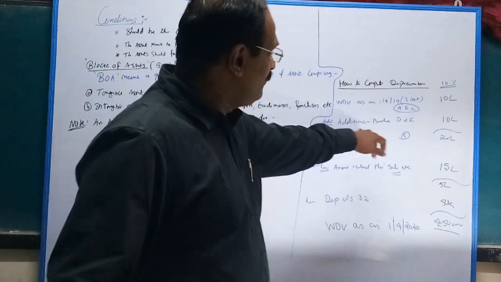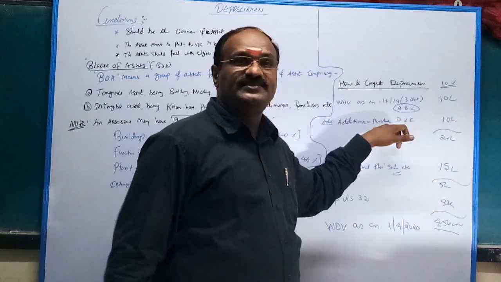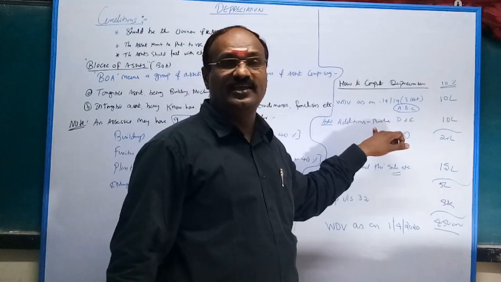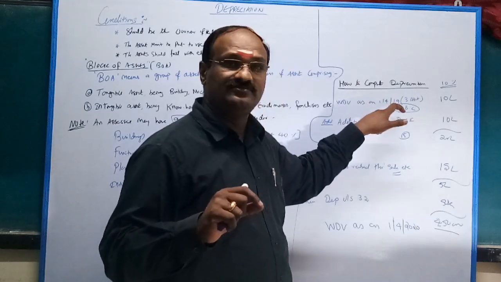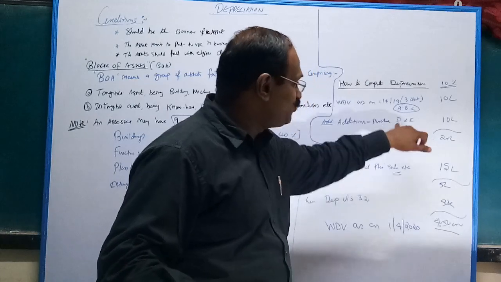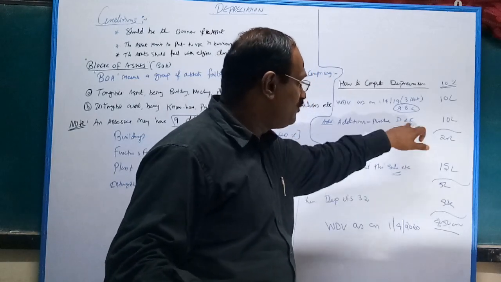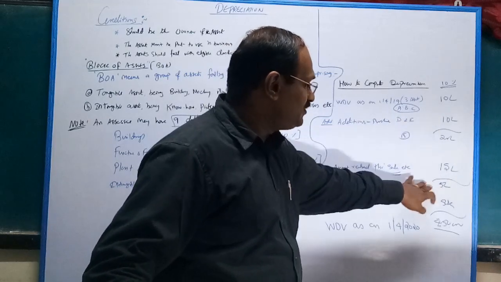If it is more than 180 days, be careful: these three assets are gone. This balance 5 lakhs belongs to D and E. We purchased 10 lakhs, now it is 5 lakhs.